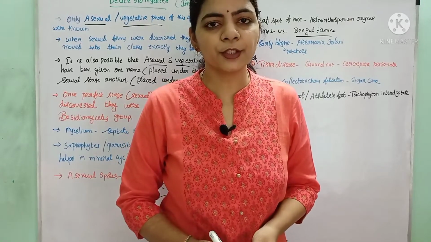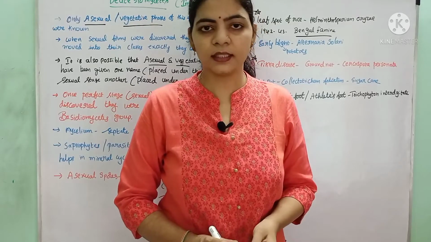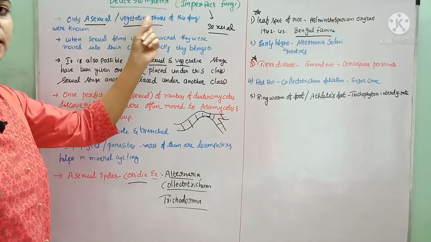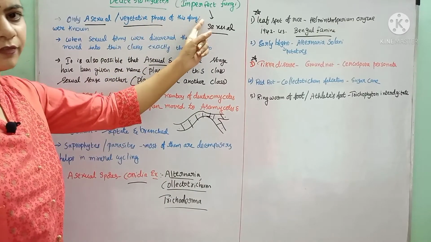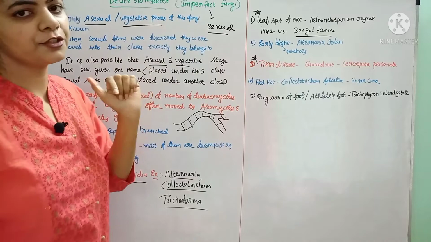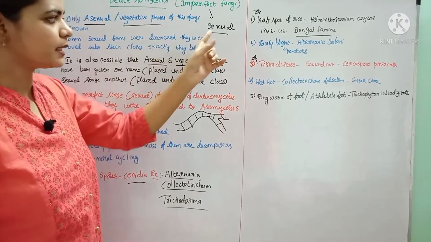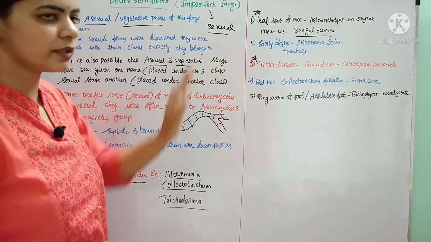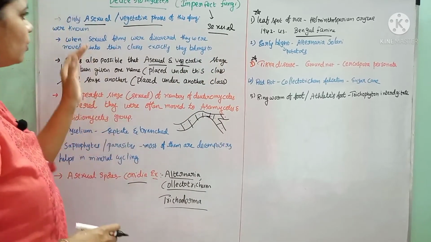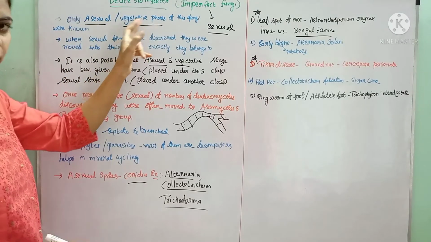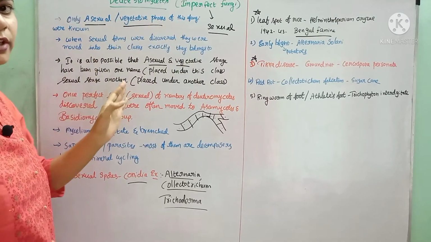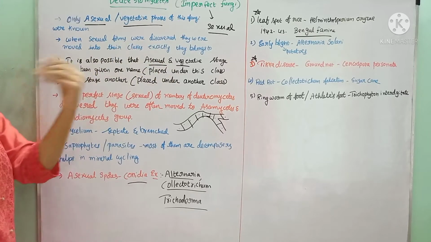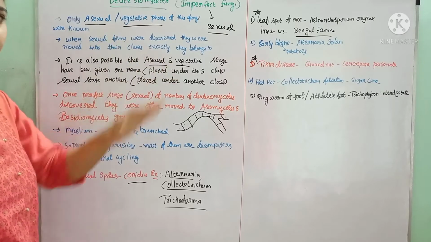In this class we are going to complete the last class of the fungi, that is Deuteromycetes. Deuteromycetes are commonly called imperfect fungi because the perfect stage, that is sexual reproduction, was not seen in these Deuteromycetes. Hence they were called imperfect fungi. Only asexual and vegetative phases of these fungi were known, but the sexual phase was not known. When the sexual forms were discovered, they were moved to the class they exactly belong to.